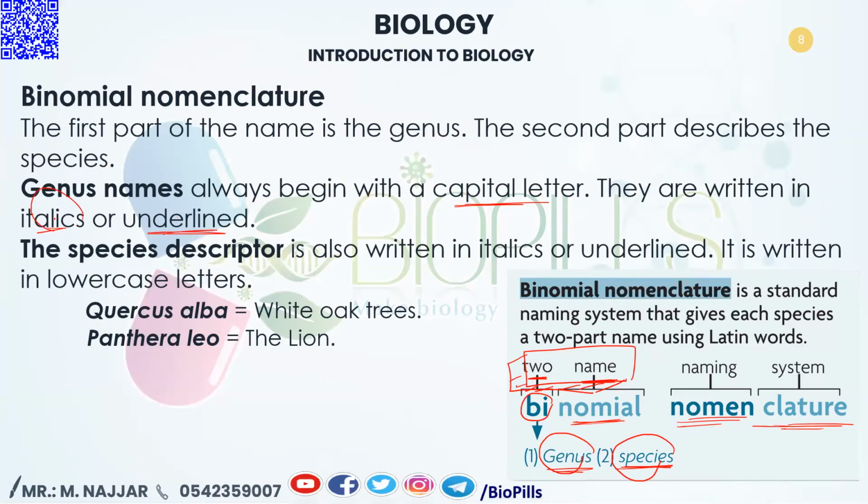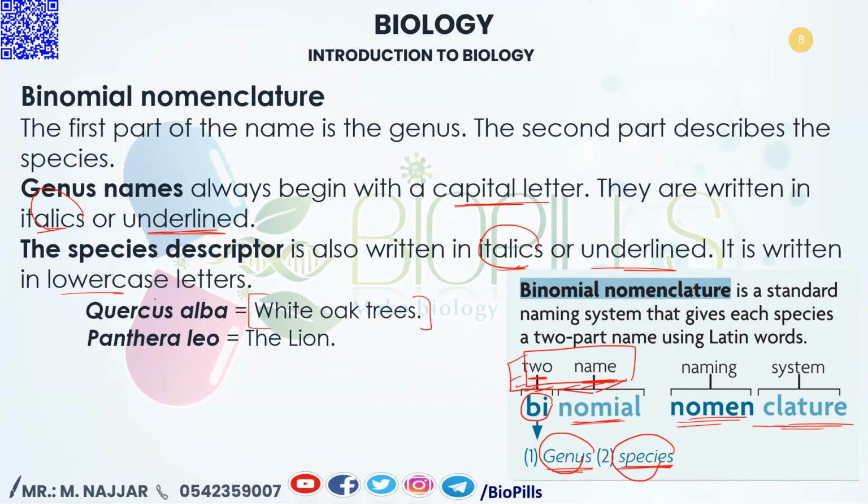Italics means tilted. The species descriptor is also written in italics, or tilted, and if it is not written in italics, it should be underlined. Also, it has to be written all in lowercase. Example, the white oak tree. This is the English name, or the common name.